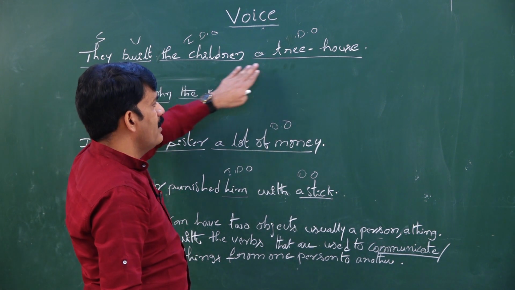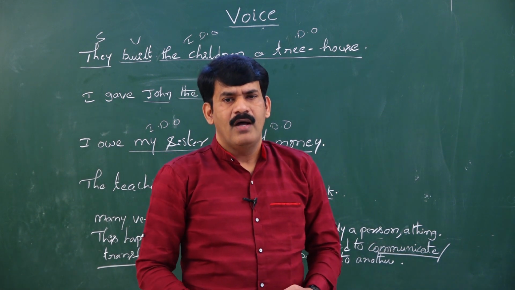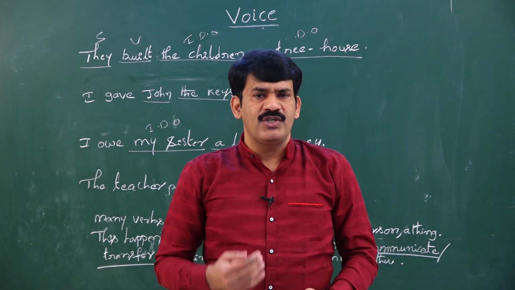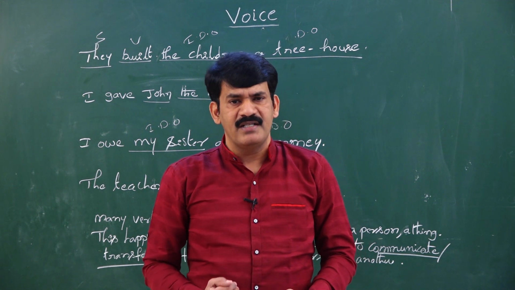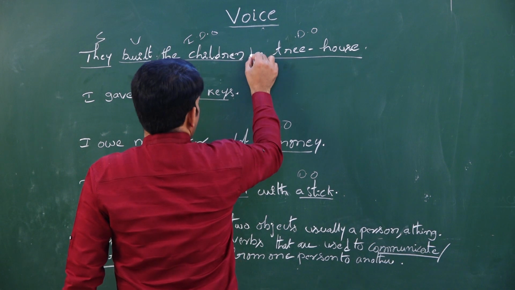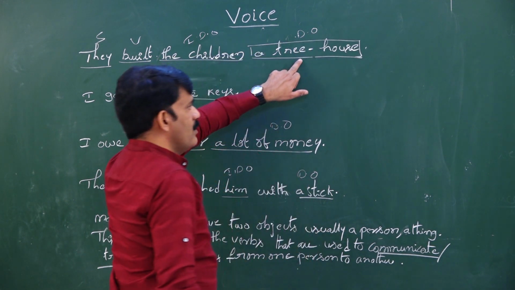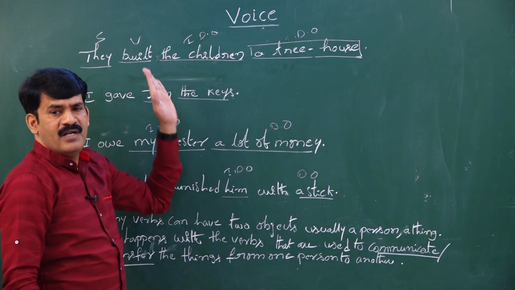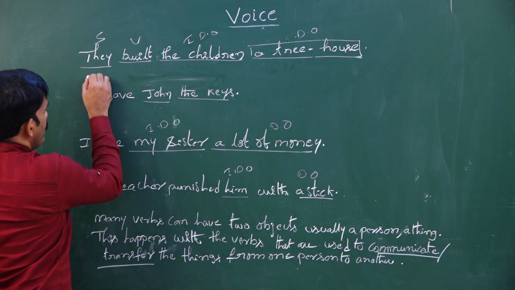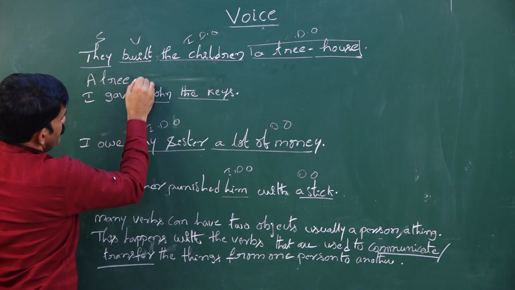They built the children a tree house. What is the speciality of the sentence? The speciality we are talking about in the sentence is a tree house. So we are giving importance to the tree house. That is the reason why you take the direct object as the passive voice subject. Then how do you write a tree house? A tree house.